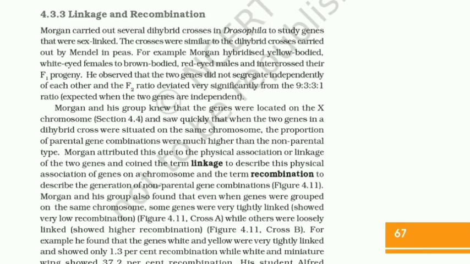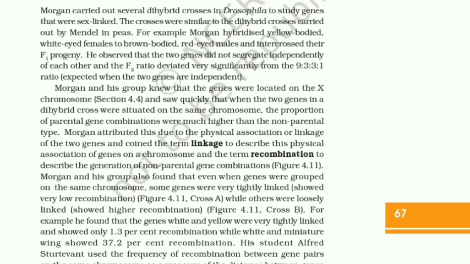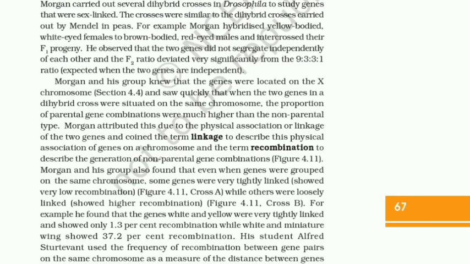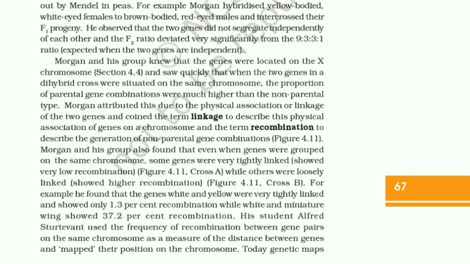4.3.3 Linkage and recombination. Morgan carried out several dihybrid crosses in Drosophila to study genes that were sex linked. The crosses were similar to the dihybrid crosses carried out by Mendel in peas. For example, Morgan hybridized yellow-bodied white-eyed females to brown-bodied red-eyed males and intercrossed their F1 progeny. He observed that the two genes did not segregate independently of each other, and the F2 ratio deviated very significantly from the